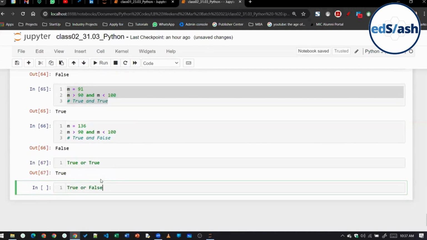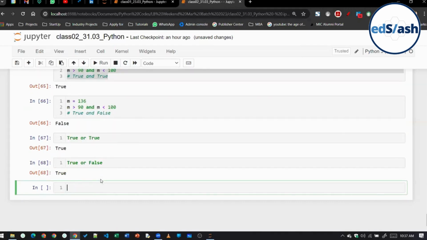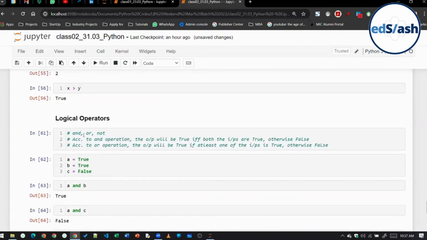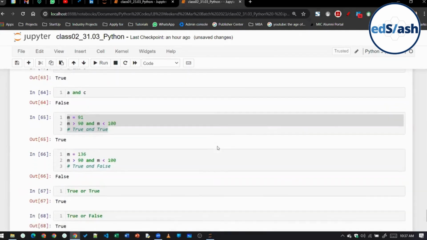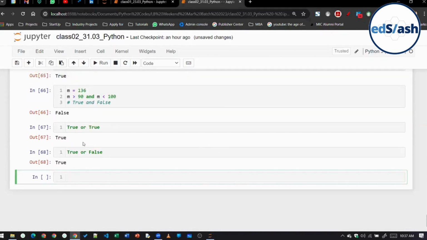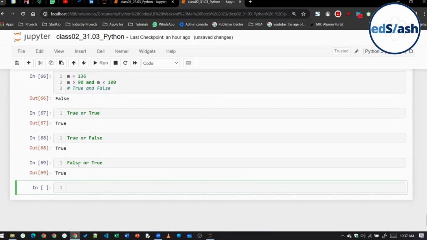True or false will give us what, class? True only. At least one of the inputs should be true, kam se kam ek. Similarly, false or true will give us true. But false or false will give us what, class? This will give us false because there is no true now.